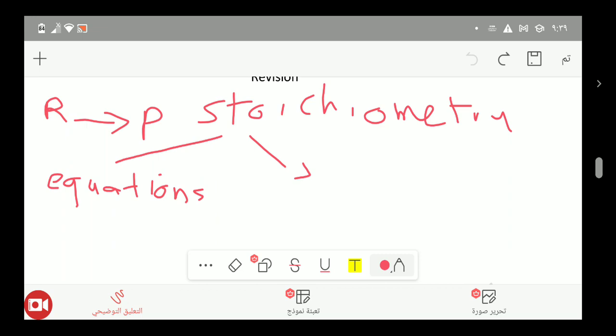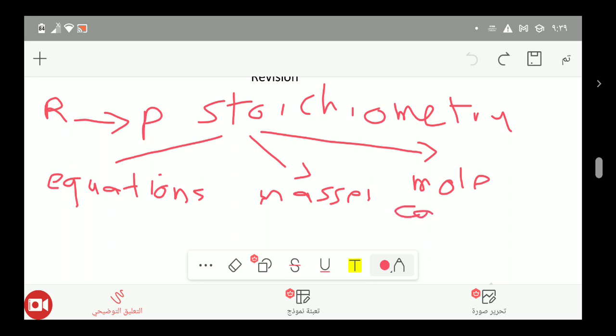So we deal with equations and their balancing, then masses of atoms or molecules or compounds. Then we'll talk about the mole concept, which includes the number of moles, concentrations, molarity, and so on. Mole concept.